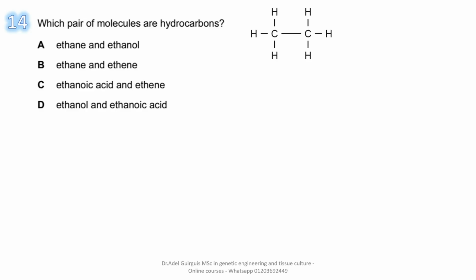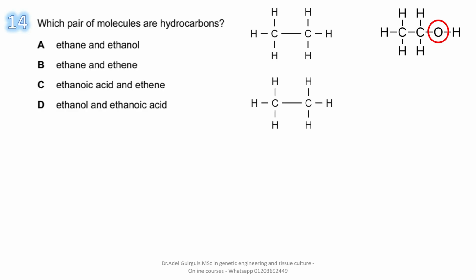Ethane, C2H6, is entirely hydrocarbon, containing 2 carbon atoms and 6 hydrogen. What about alcohol, ethanol, containing O, oxygen? So it is not a hydrocarbon. So letter A is incorrect.